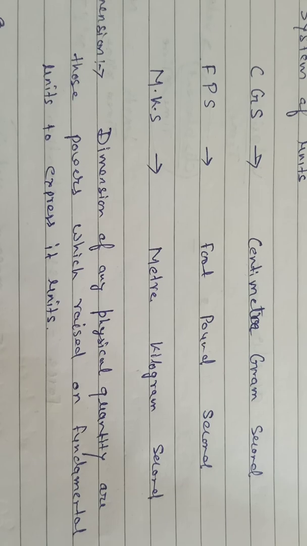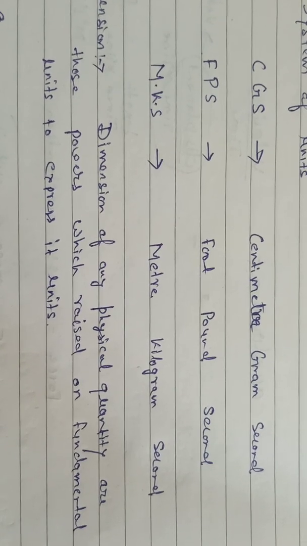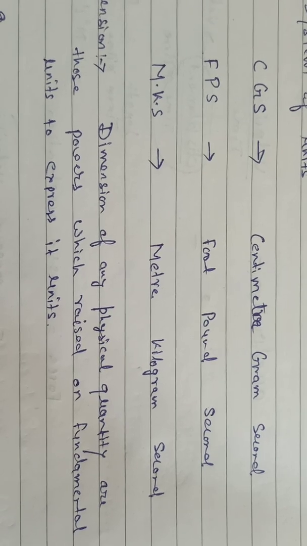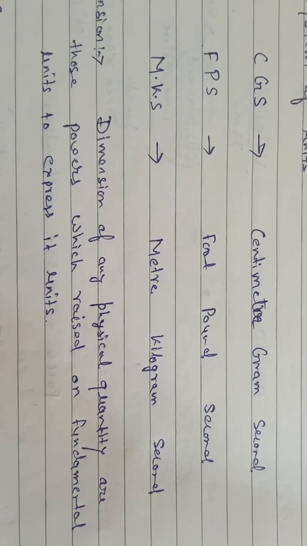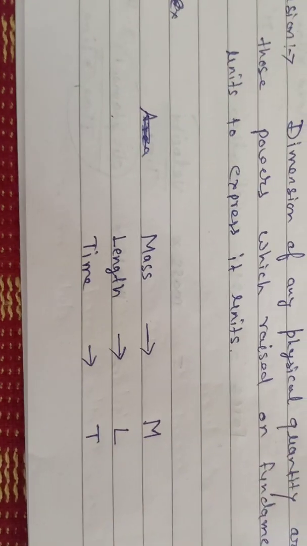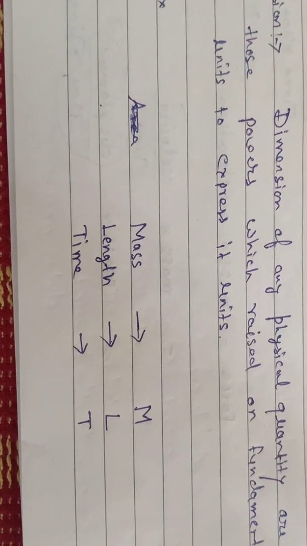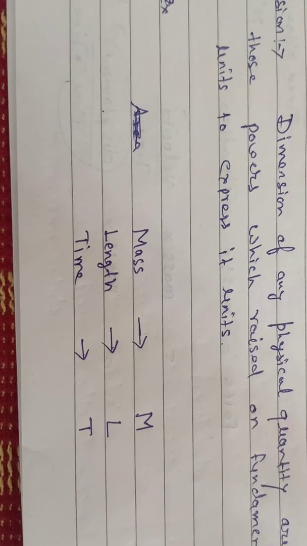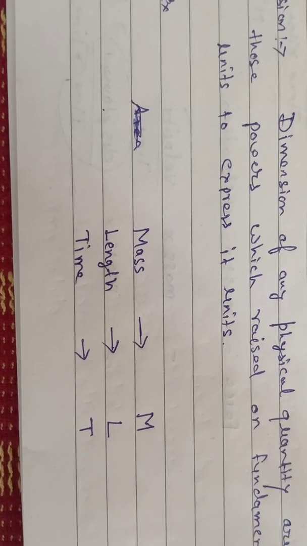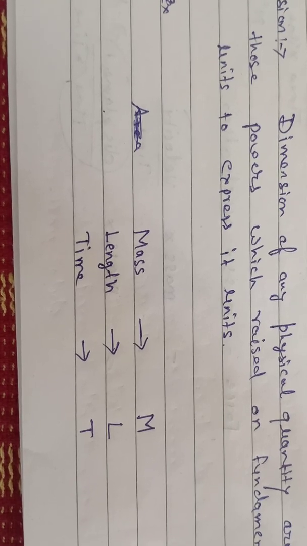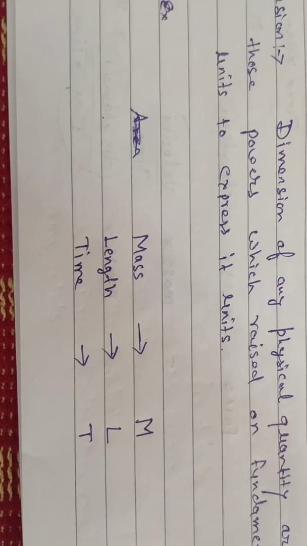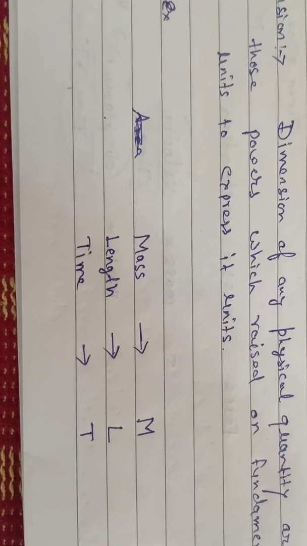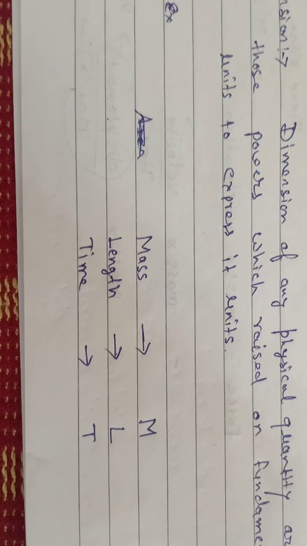It is the easiest method and it is very important for our 11th and 12th class. Here we will learn only mass, always written as capital M, length always written as capital L and time written as T. All the physical quantities can be written in the form of dimension with the help of mass, length and time.